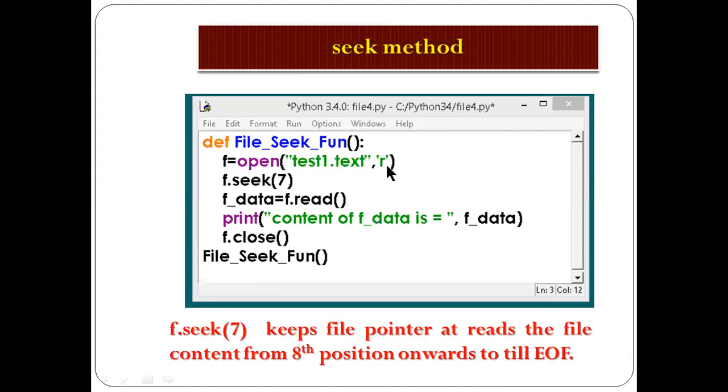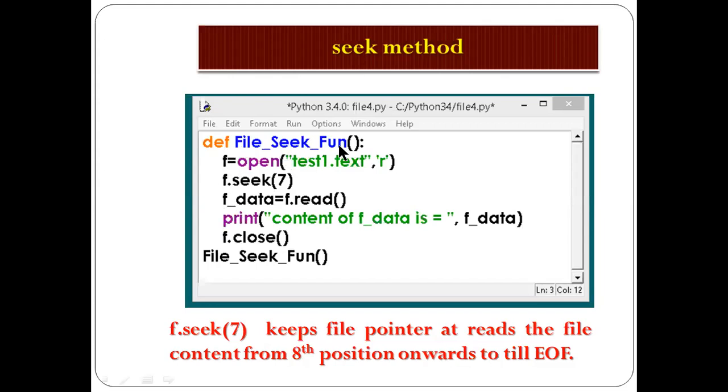I am using this function with the object: f.seek(7), meaning the 8th position will be searched. f_data is another variable which holds whatever is read from this object, and it is used for printing. Then print the content, this text will remain there along with what it is holding from reading, and it will display. Once it is open, it must be closed.